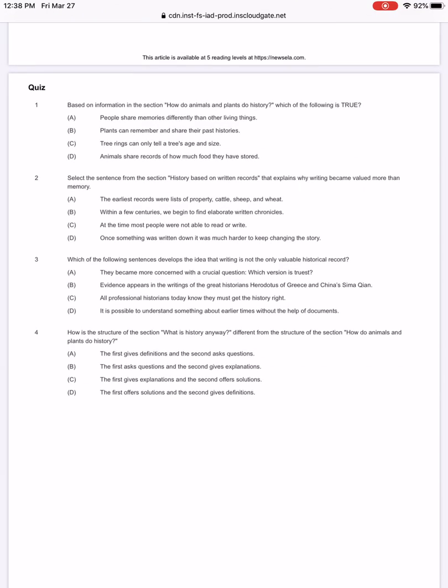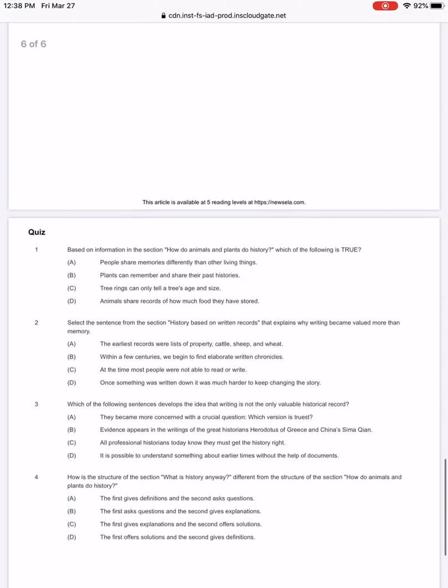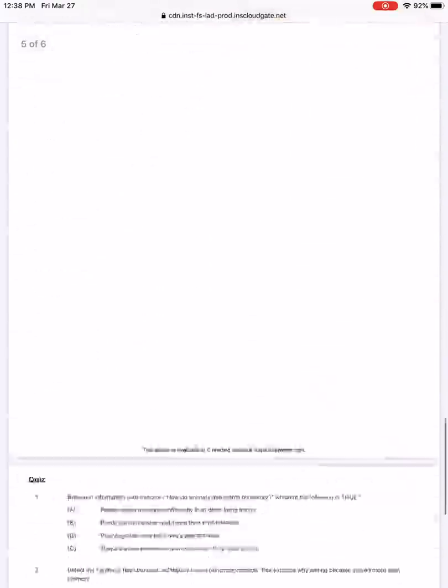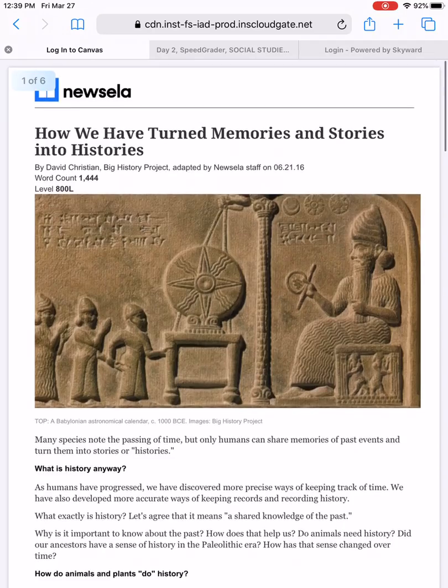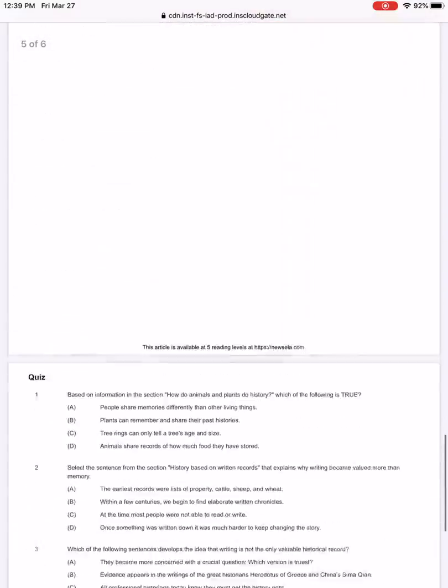Based on the information in the section, how do animals and plants do history? Which of the following is true? Well, let's look right here. Oh, if I can pull a tool up, maybe. Probably not. Never mind. Sorry.